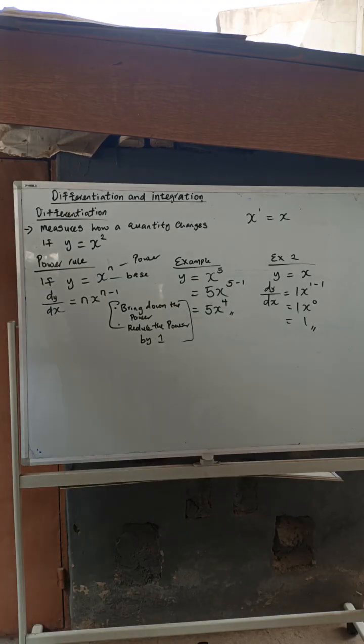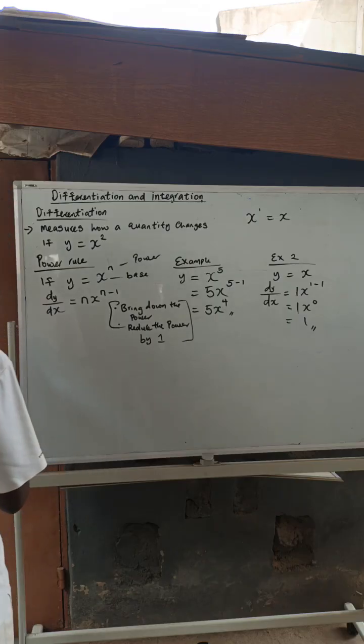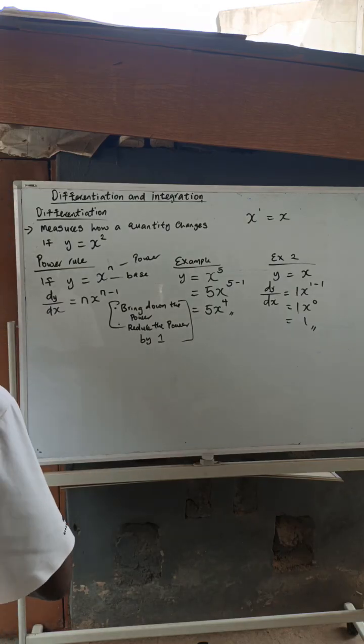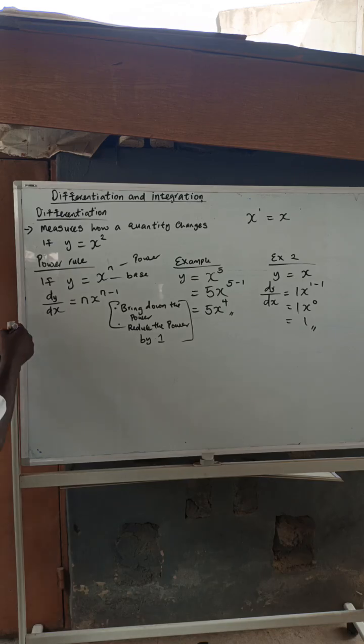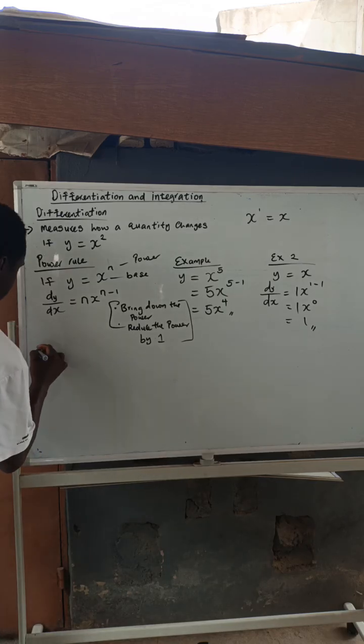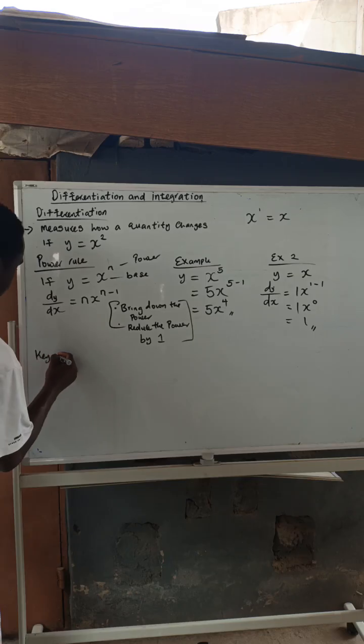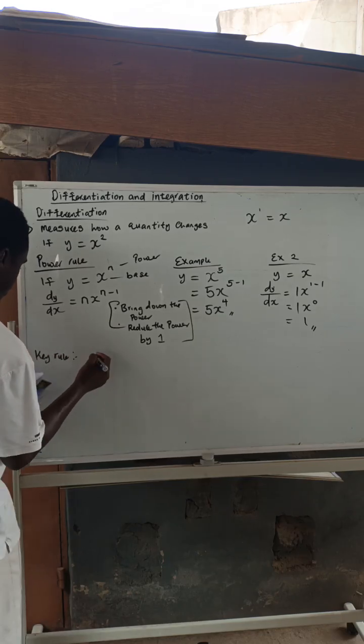Now, that's that on power rule. Don't forget that I said that power rule is the most important rule. Now, there's also a key rule behind power rule. If there is no x, I want you to note the key rule. I just tried my best to break it down.